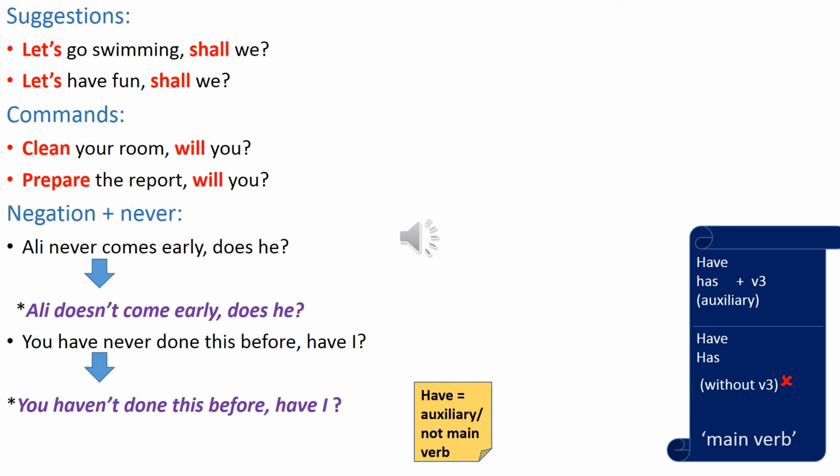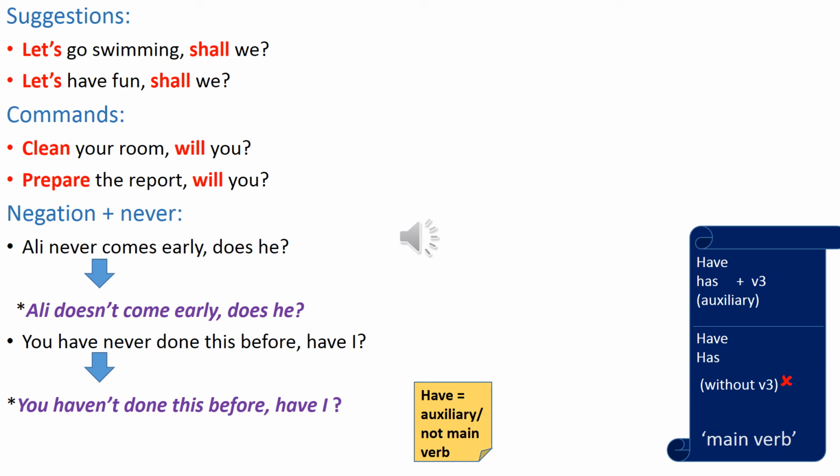Clean your room, will you? We have a command, so the question tag has to consist of "will," then the subject pronoun "you." Will, then you.